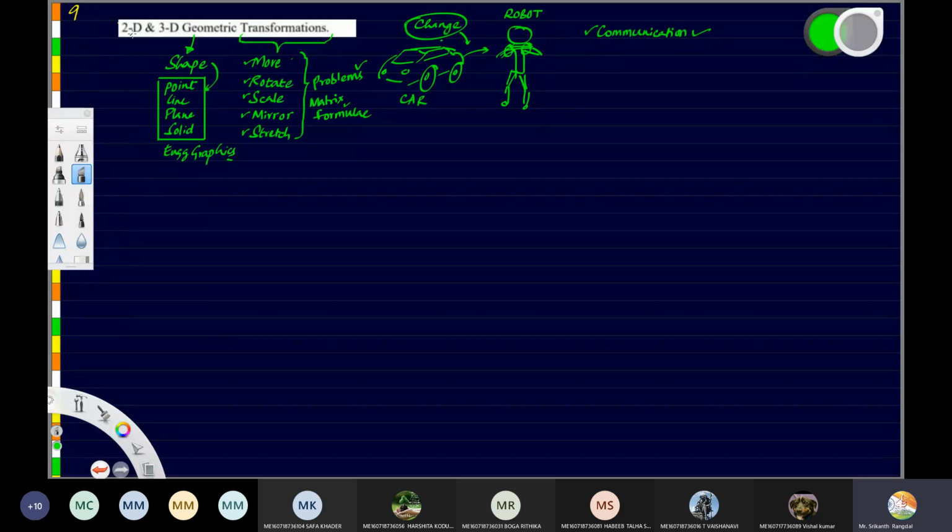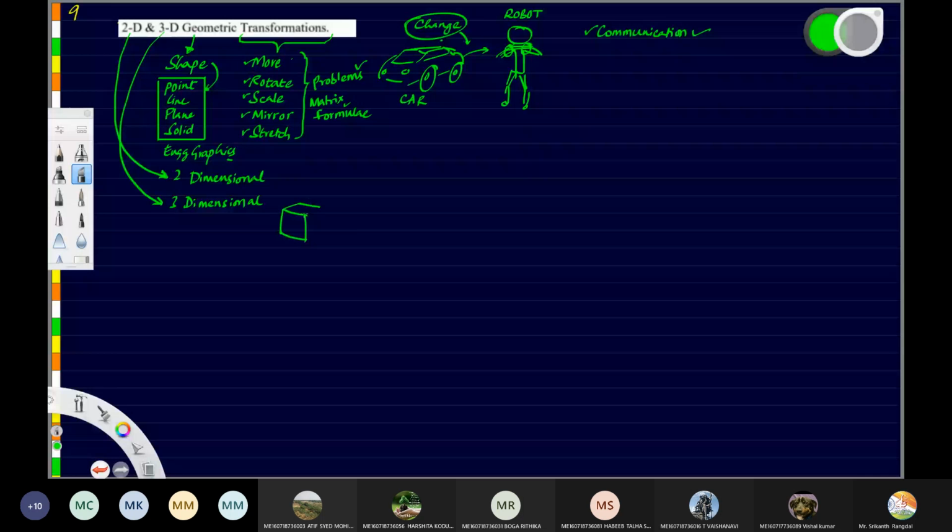Then 2D and 3D. What is 2D and what is 3D? Come on, it is so simple. 2-dimensional and 3-dimensional. Very good. What is a dimension? Dimension means the direction, you can say.